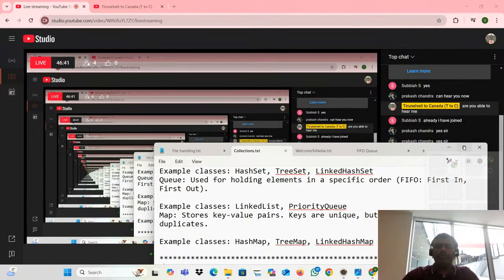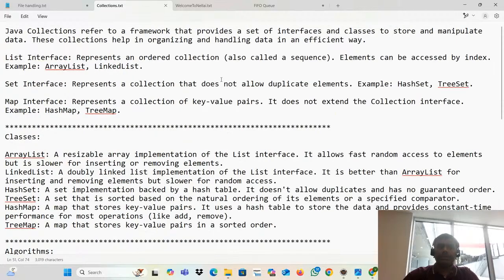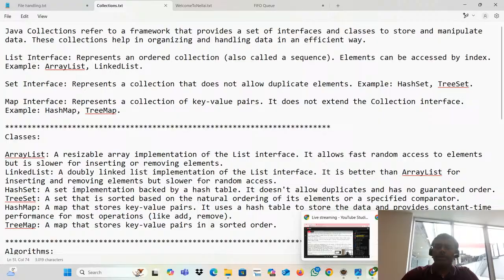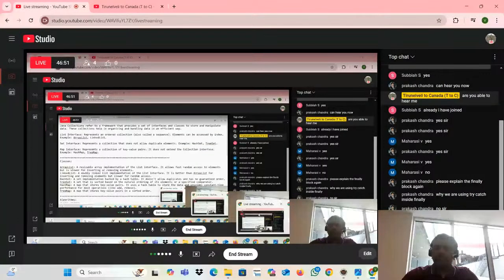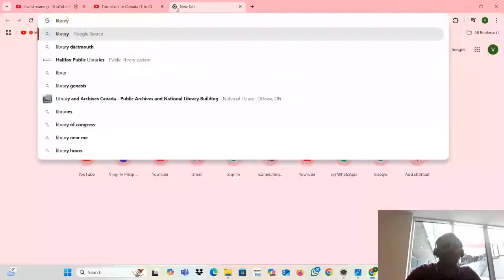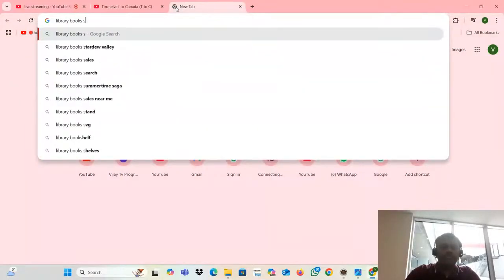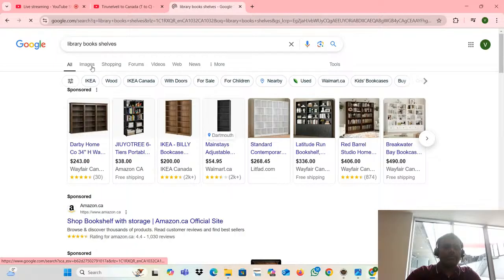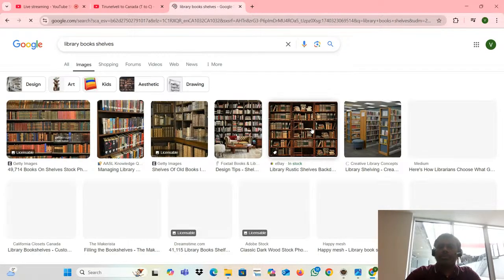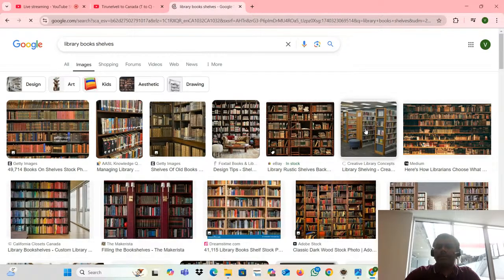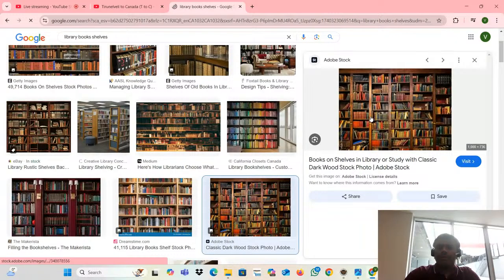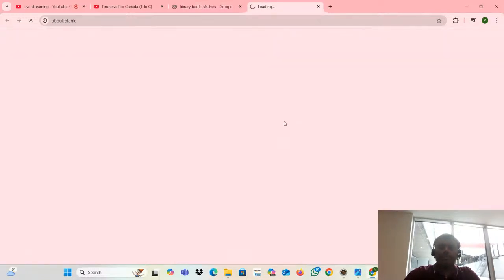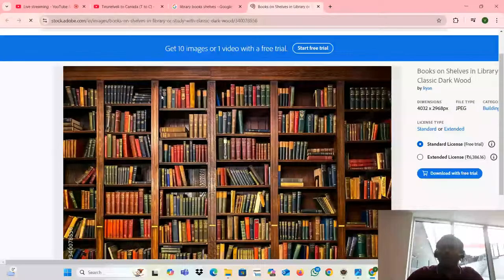You may wonder what we mean by collections. Assume you are going to a library, with books and shelves. This is the library. Hopefully you are able to see my screen. Assume that this is a library. What will happen?